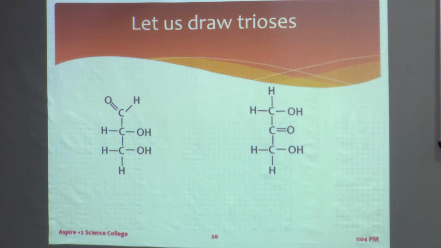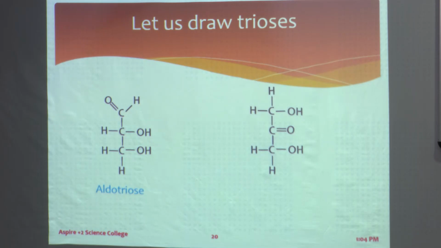So this is what we have drawn: the aldotriose and the ketotriose. First one is the aldotriose, second one is the ketotriose. Now we will give them the name. Now this is aldotriose. Aldo means aldehyde group is there, tri means three carbons are there, ose means sugar. All sugars end with ose.